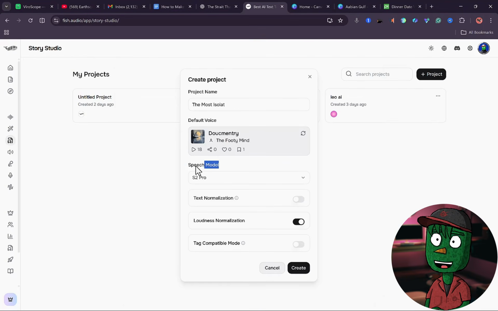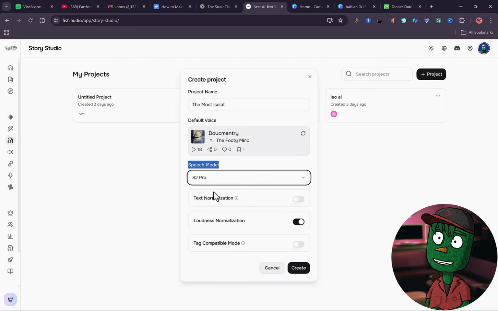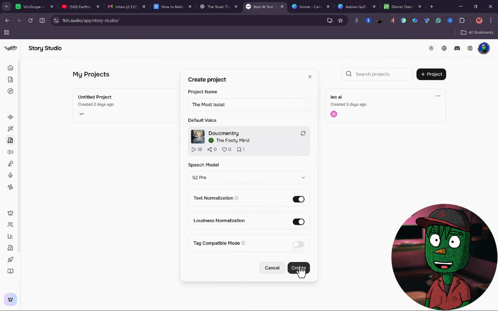So once you select it, the next thing you need to do is select the speech model. And the best is S2 Pro because this is their new speech model. It really helps make the voiceover sound like it's a real human talking. Before you click on Create, make sure you click on Text Normalization here. And once you're done with that, you can now click on Create.